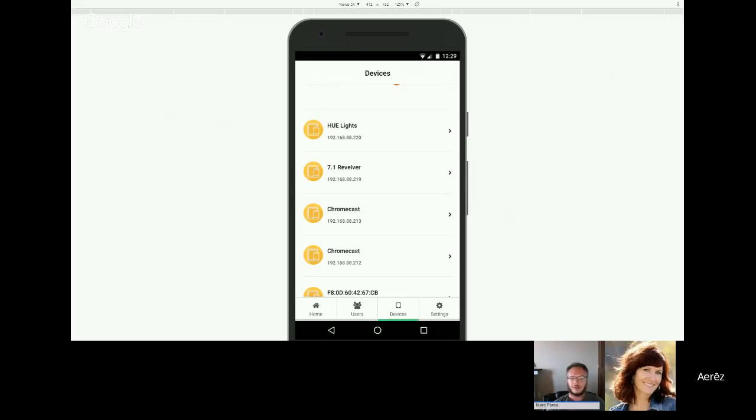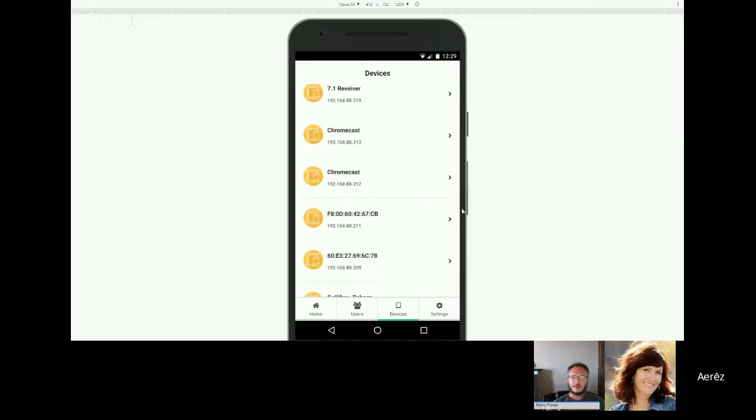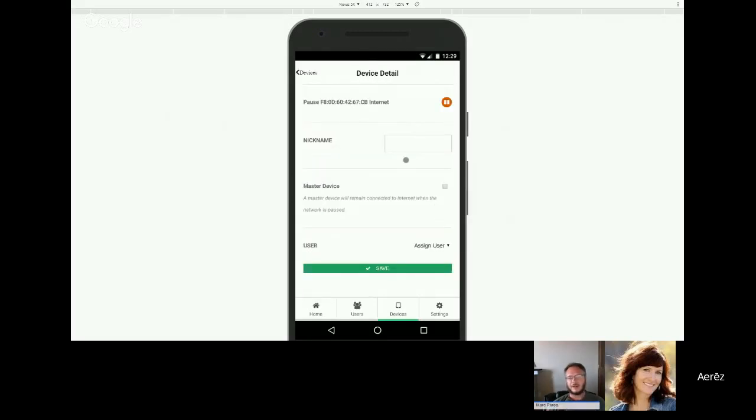So let's go into an individual device and look at the details. Right away, again, we want to make pausing the internet super easy, regardless of which context you're in. So if you click the pause button in this context, it's just this single device that gets blocked from talking to the interwebs, while the rest of your network just keeps on keeping on as normal.